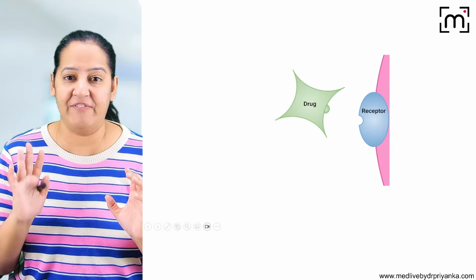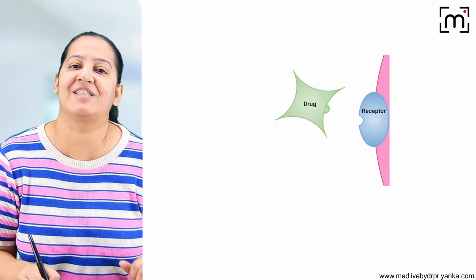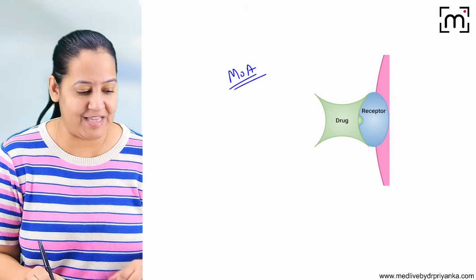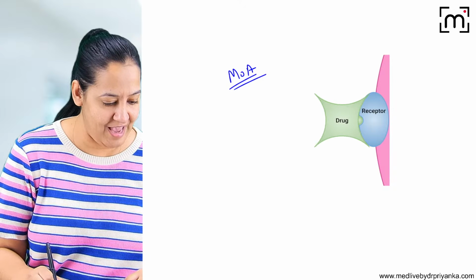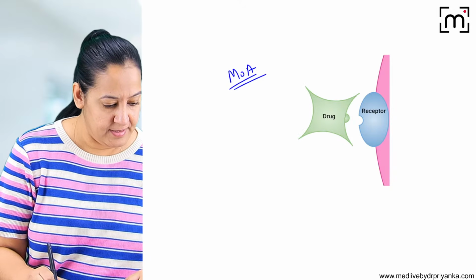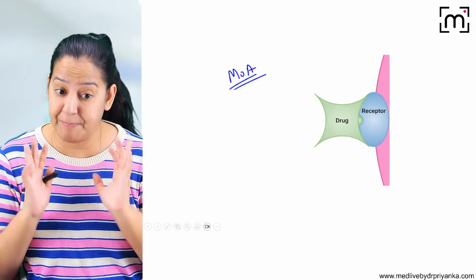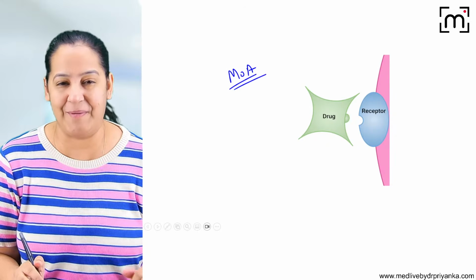So I hope everyone got it. And this is pharmacodynamics, the mechanism of action. Mechanism of action is pharmacodynamics, which we will deal with in another session. Everyone give me a thumbs up if you got it. Okay. Can we go ahead? We will solve some questions based on this basic, and then we will start our chapter pharmacokinetics.